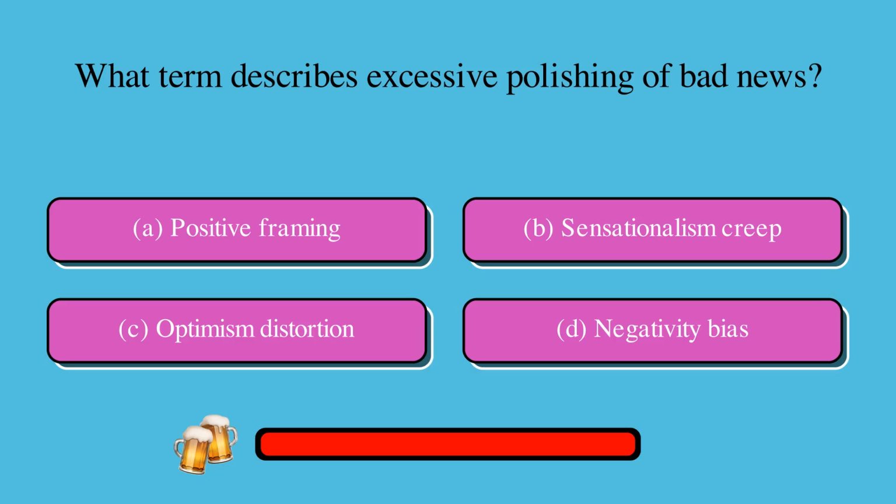What term describes excessive polishing of bad news? Is it A, positive framing, B, sensationalism creep, C, optimism distortion, or D, negativity bias? The correct answer is D, negativity bias.